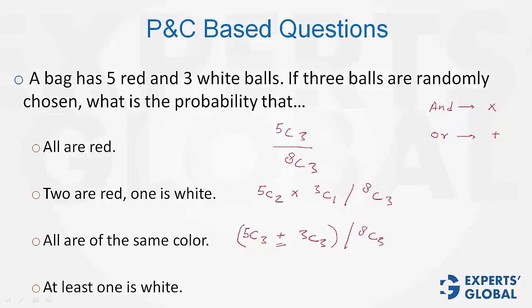Next, at least 1 is white. So we can find 1 minus the probability of no white. Therefore, 1 minus the probability of all red. So 1 minus 5C3 divided by 8C3. Else, you can also find the probability of 1 white ball, 2 white balls, 3 white, and then add all the 3 cases. That would lead to the same value, but take a bit longer. This is a smarter way of solving it.